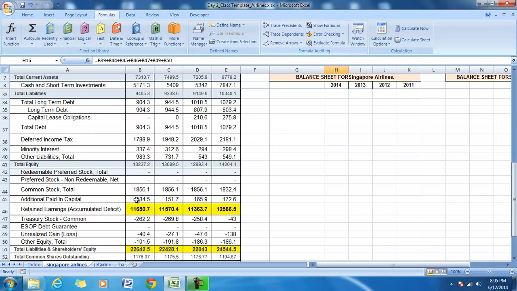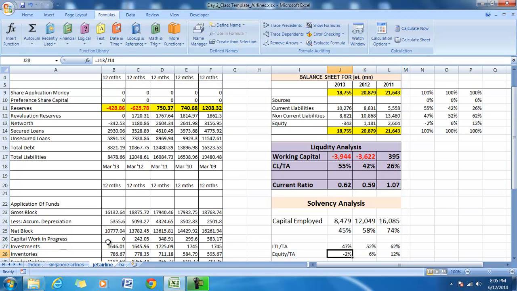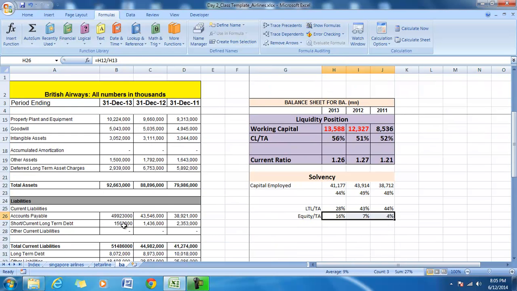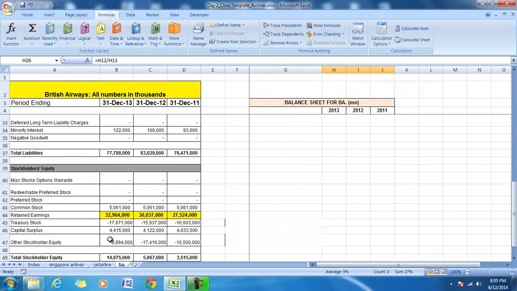The retained earnings of the company has been positive throughout, whereas in Jet Airways the retained earnings or reserves have been negative in the last 2 years. In case of British Airways, the retained earnings has also increased in these 2 years.